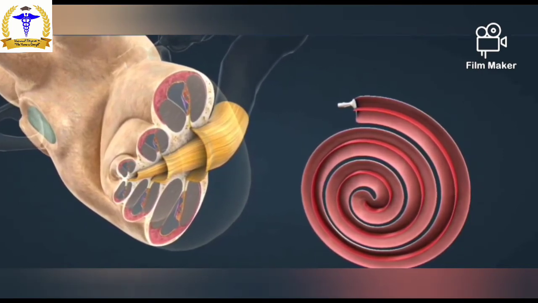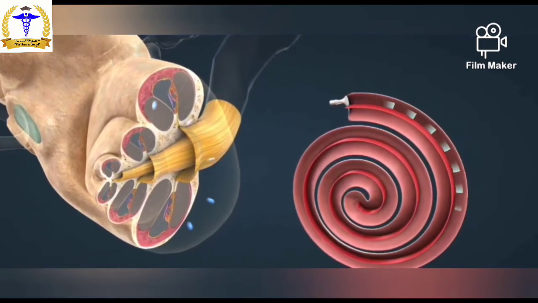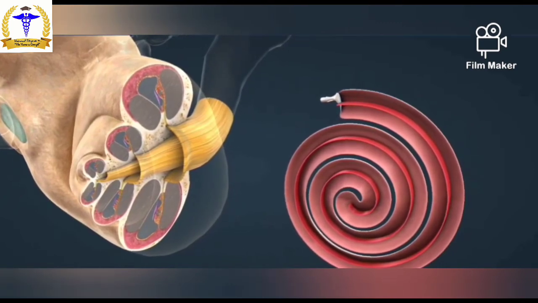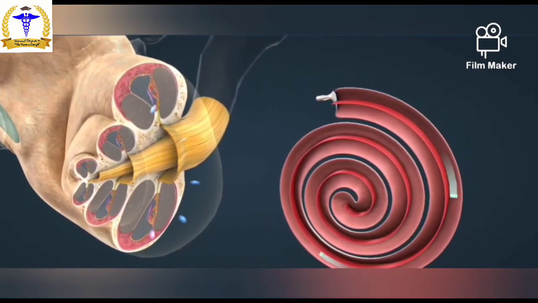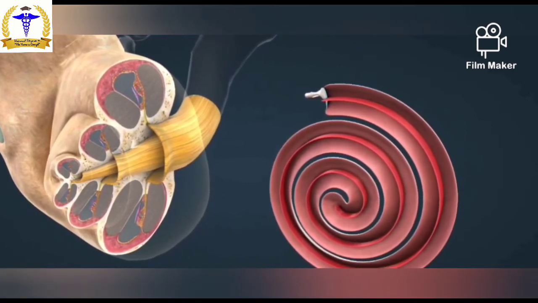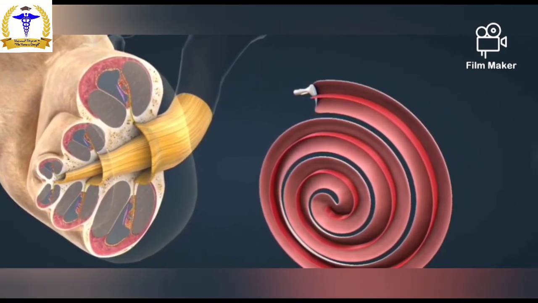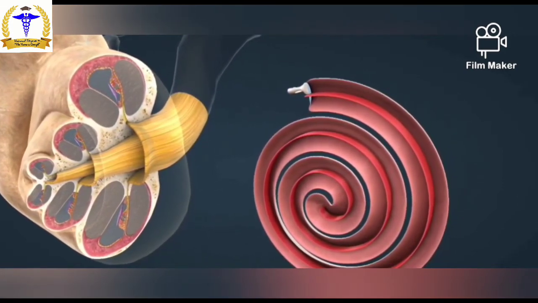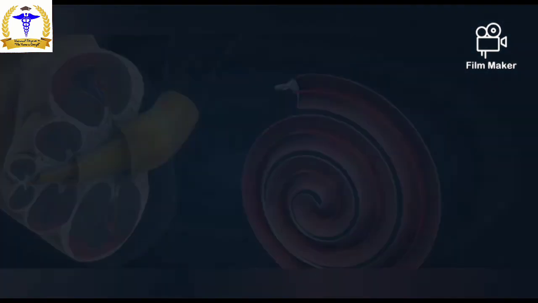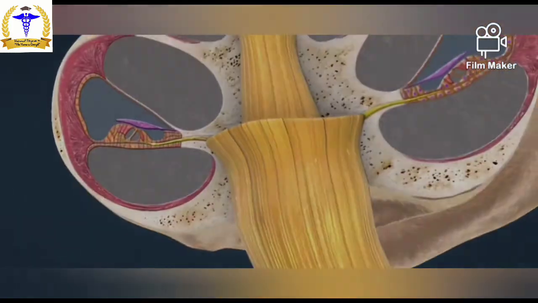Higher frequency vibrations in the liquid are absorbed in the initial section of the membrane. Lower frequency vibrations generated by deep sounds enter the cochlea and become absorbed closer to the tip. When a vibration is absorbed, an electrical signal is produced which is transmitted to the brain. The pitch of the sound is encoded by the site of absorption. This is called tonotopy.